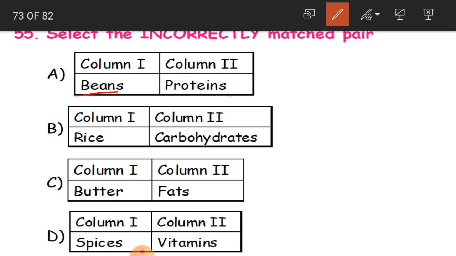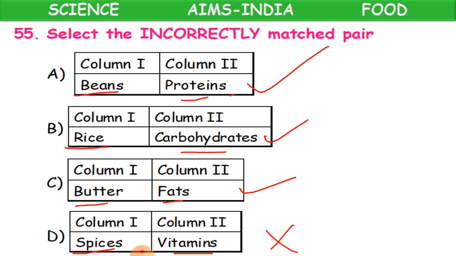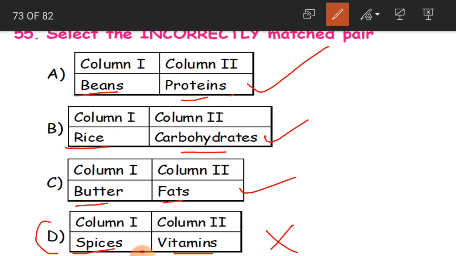Beans, proteins, this is correct. Rice, carbohydrates, correct. Butter, fats, correct. Spices, vitamins, wrong. And what is our question? Incorrectly matched pair. So D is our answer.